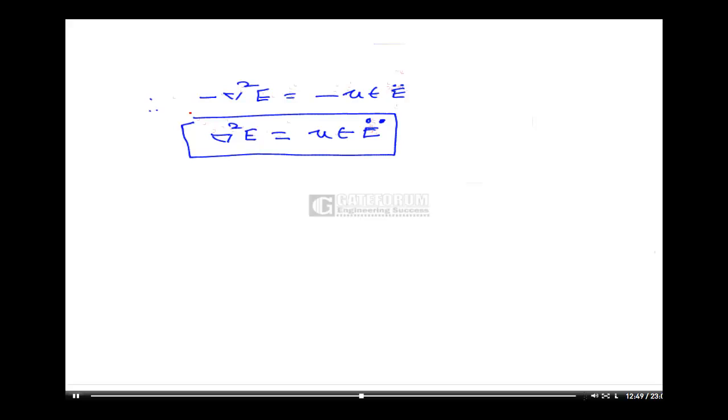So for any electromagnetic problem, this is the law that the electric field must obey. That is, the electric field must satisfy this equation for any electromagnetic problem.